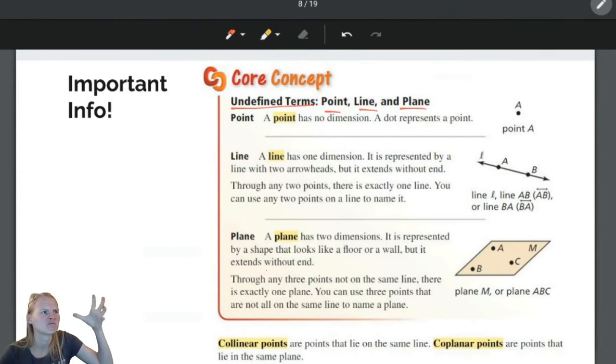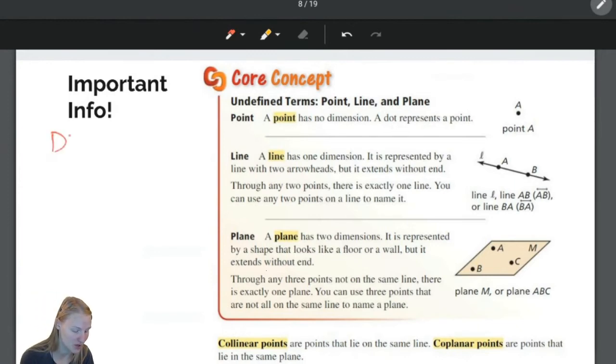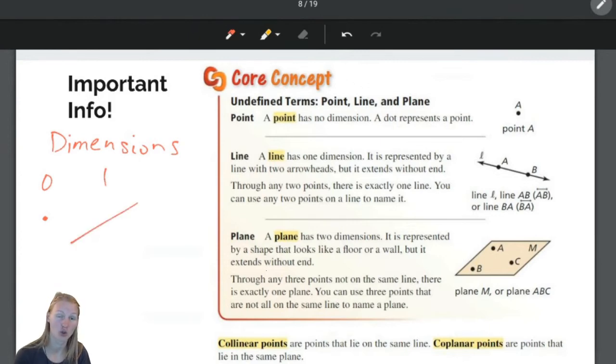It's like a place in space. It is very hard to define, so we call them undefined terms. More importantly, the most important thing I want to talk about in this slide were the dimensions that we talked about earlier. So a point has no dimension, a line has one dimension, and a plane has two dimensions.